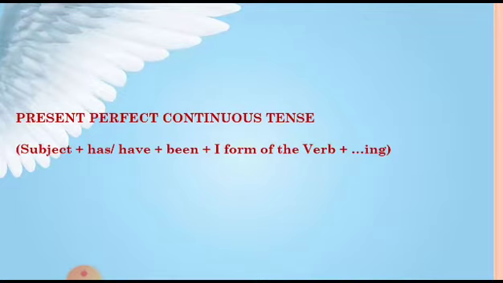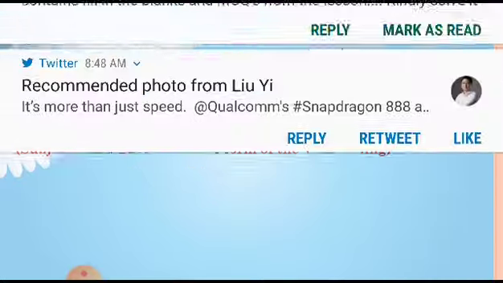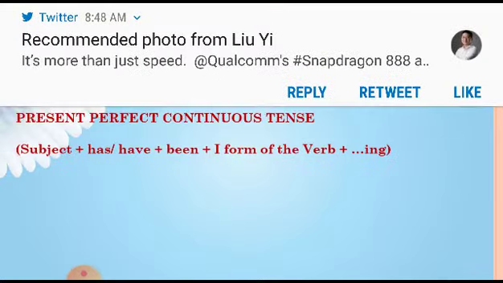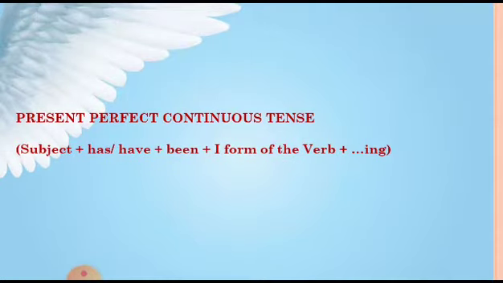In present perfect continuous tense, the structure is subject plus has or have plus been plus the first form of the verb plus ing. Dear children, we have already gone into detail about all these tenses. So I am just giving the structure. So it will be easy for you to understand.